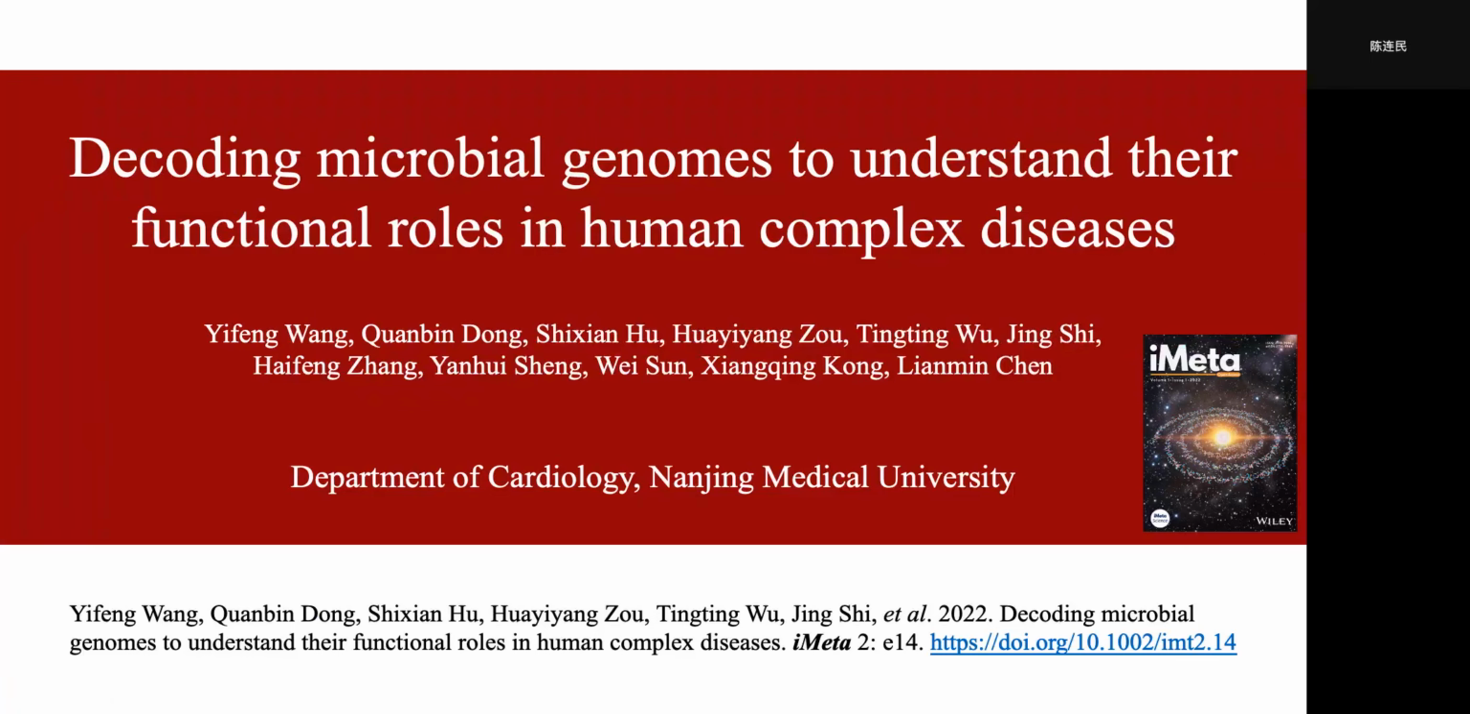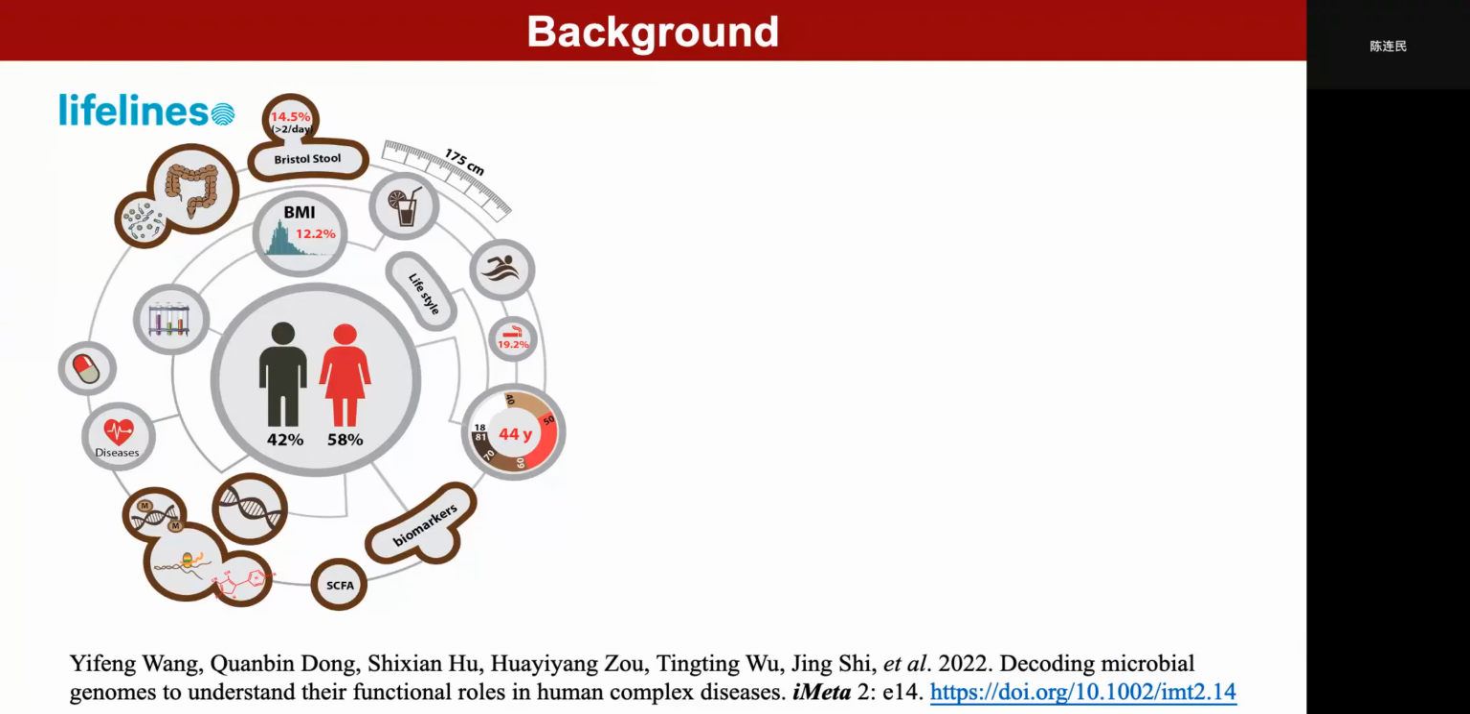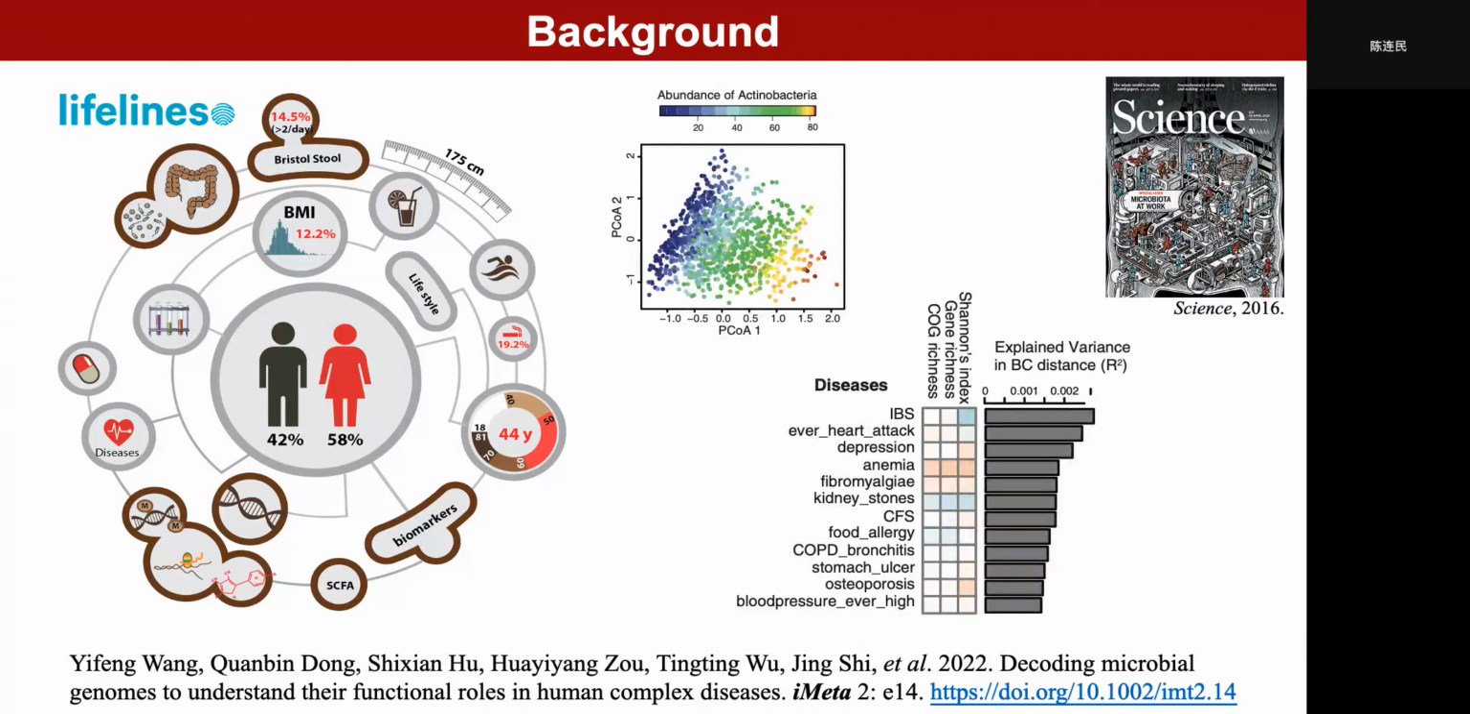Decoding microbial genomes to understand their functional roles in human complex diseases. The importance of the gut microbiome in human health and disease has increasingly been recognized in the past several years. For example, in the population-based Lifelines DEEP study, researchers found that inter-individual variations of the gut microbiome can be linked to various human phenotypes, including cardiovascular disease, diabetes, and so on. However, we still know very little about how the gut microbiome can influence human health and disease.